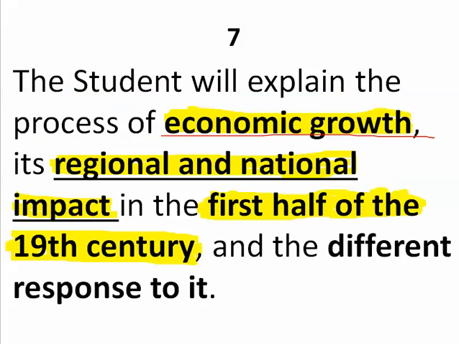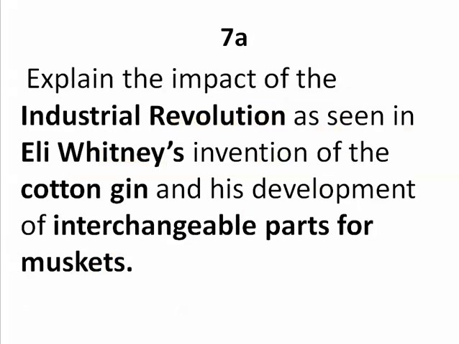Alright, the main standard says the student will explain the process of economic growth. That's the big part of this under Unit 3. It's regional and national impact. We're going to look at some sectionalism involved here and what happens nationally because of the economic growth and how it grows in the first half of the 19th century and the different responses to it. Alright, so let's look at the first one.